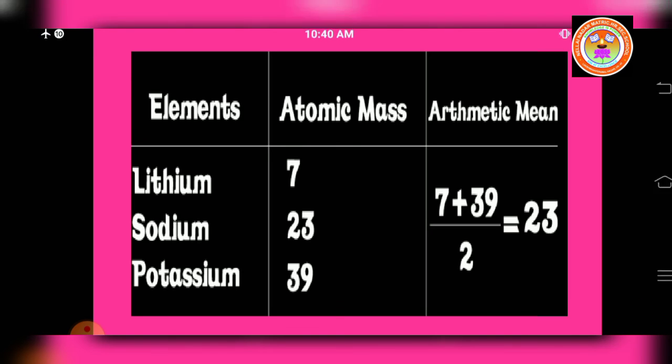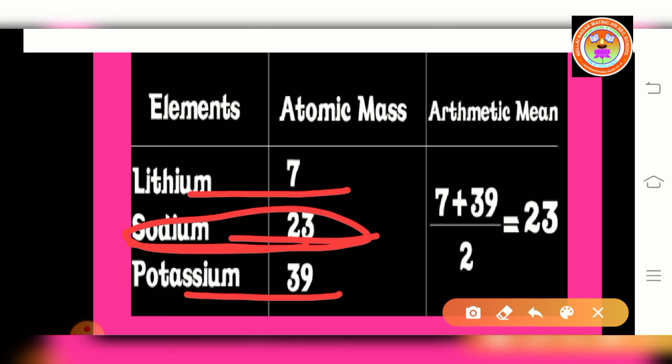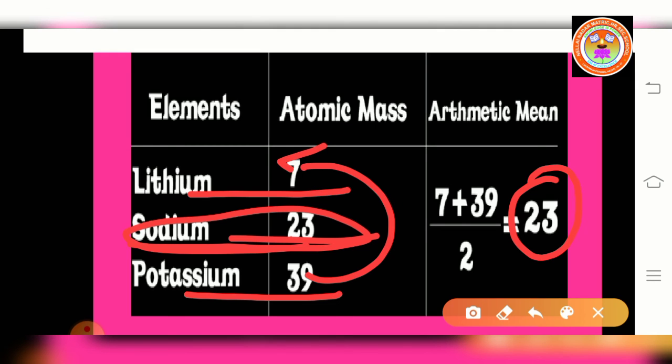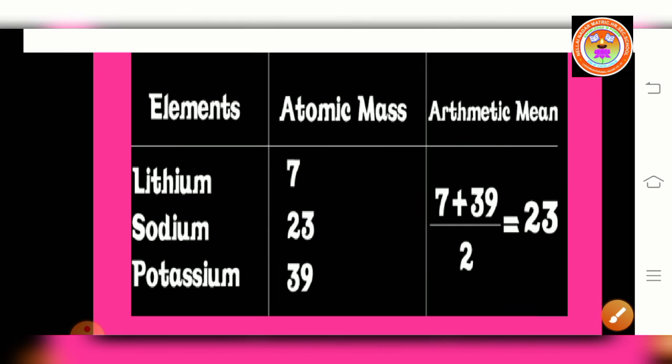Here you see the atomic mass of sodium, that is 23. And we know the atomic mass of lithium, that is 7, and potassium, 39. Which is the center element? Sodium. The atomic mass of sodium, we know, is 23. That is equal to the average atomic mass of the other 2 elements, that is lithium and potassium. Taking the average value of their atomic masses, we get the middle element's atomic mass. This statement is called Dobereiner's law of triads.